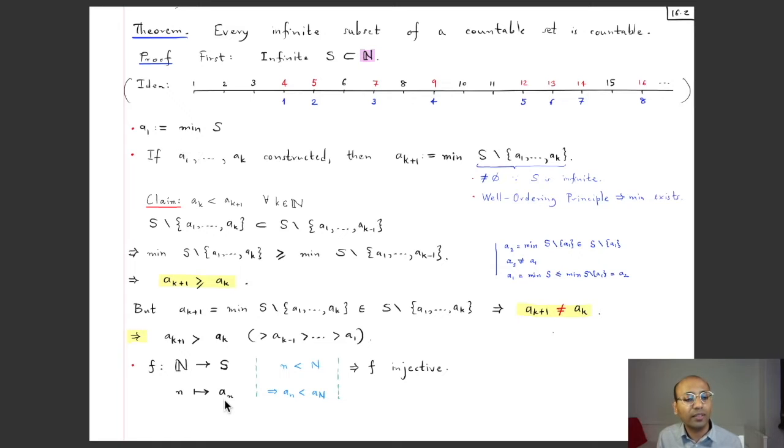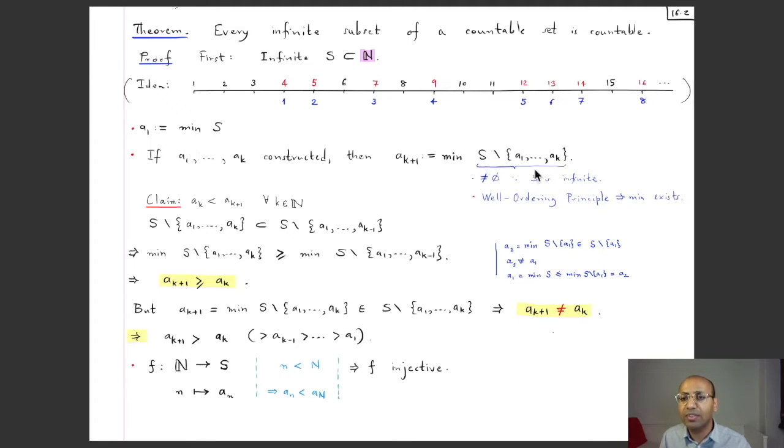So this sequence is constructed recursively. a_1 is just the minimum of the points of S, and if a_1 to a_k have been constructed, then a_{k+1} is simply the minimum of this set, where from the set S you remove a_1 to a_k, and whatever is left you take the minimum of that. Well, the first question is, does this minimum exist? And the answer is yes, because this is a non-empty set, because this set S is infinite and you're just removing finitely many points.